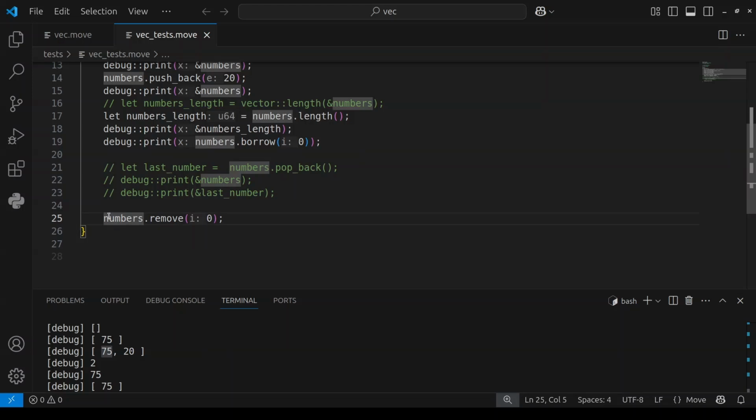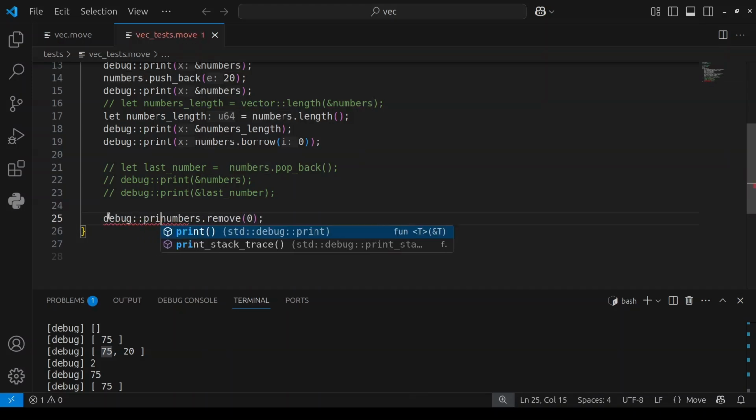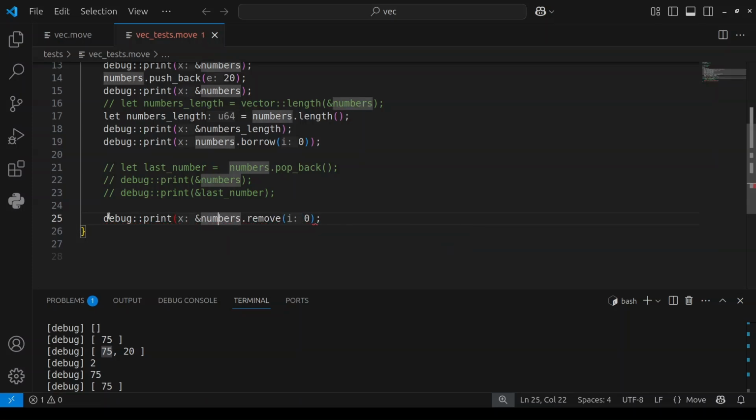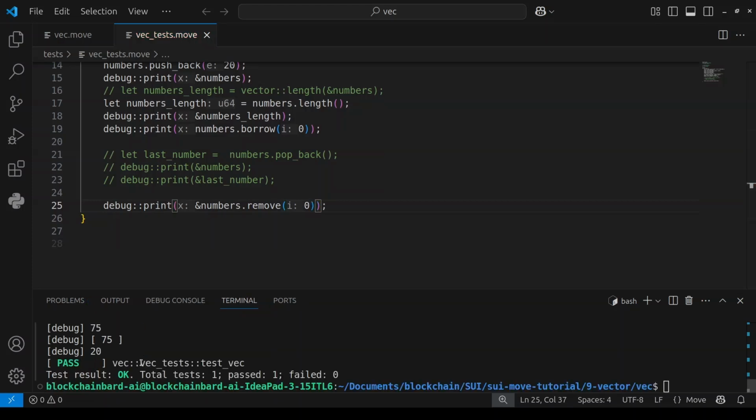Now this is going to return that 75 removed. Let me print that out. Let me say debug print, then it's going to be a mutable reference. Let me also print the vector after removing it.